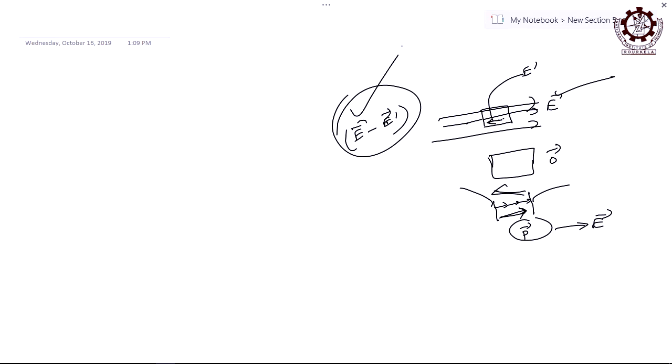Now, suppose you want to enhance the capacity by taking many capacitors, let us say parallel plate. Let us say this is a capacitor of capacity C1, this is a capacitor of capacity C2, and like that there are n number of capacitors, all parallel plate capacitors with different capacities. So, combining them, how can you achieve more capacity or less capacity? How many possibilities are there?